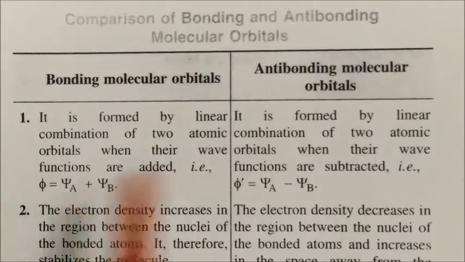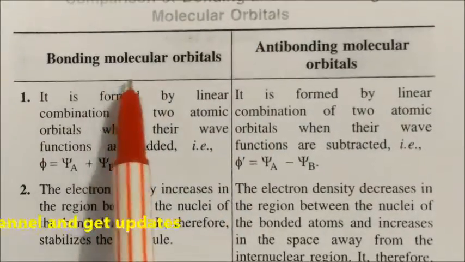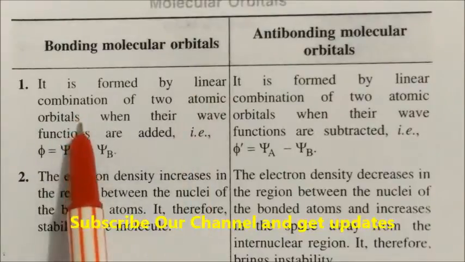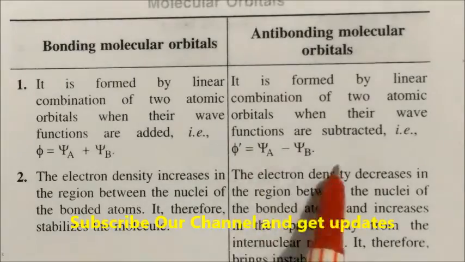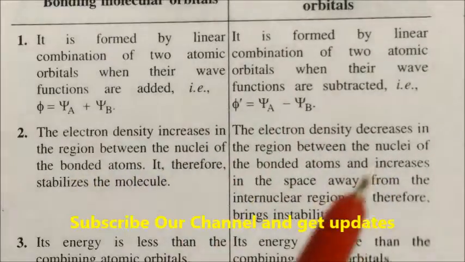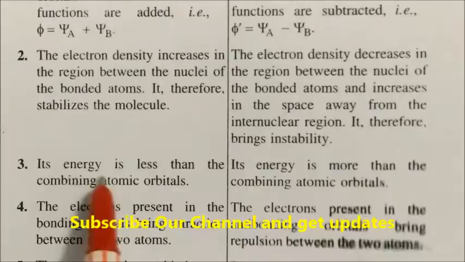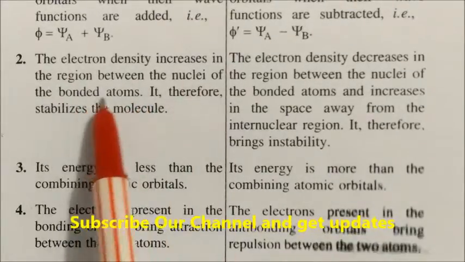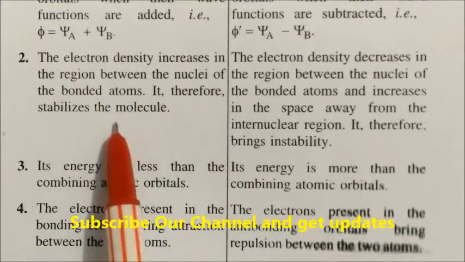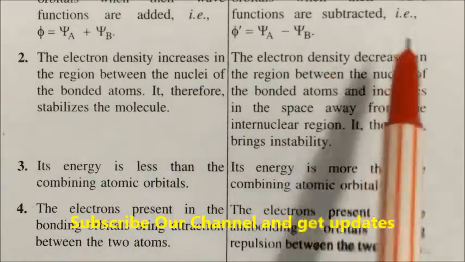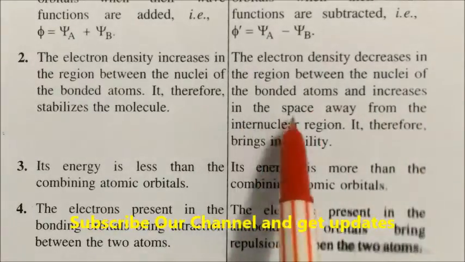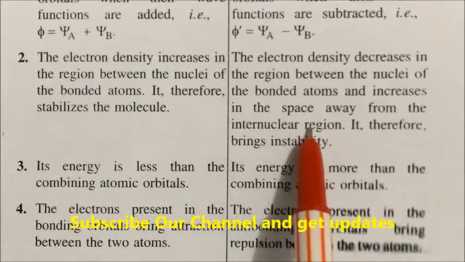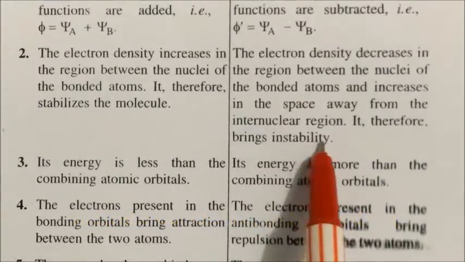Now we will see the comparison of bonding and anti-bonding molecular orbitals. First, a bonding molecular orbital is formed by the linear combination of two atomic orbitals when their wave functions are added. In the anti-bonding case, the wave functions are subtracted. Second, in bonding, the electron density increases in the region between the nuclei of the bonded atoms, so it stabilizes the molecule. In anti-bonding, the electron density decreases in the region between the nuclei of the bonded atoms and increases in the space away from the internuclear region, so it brings instability.